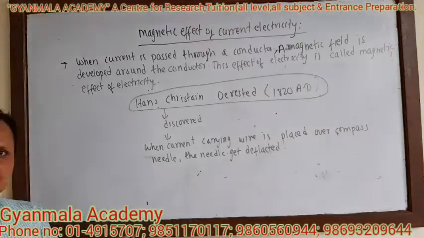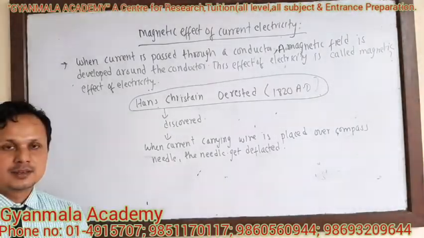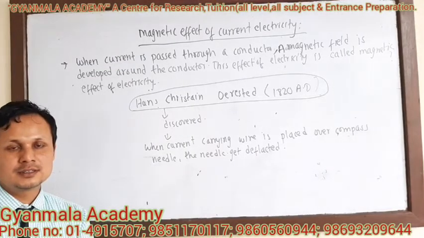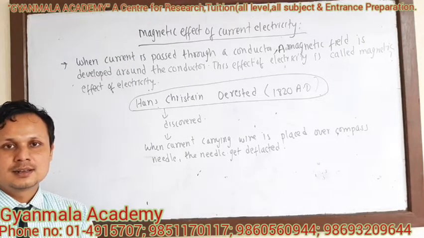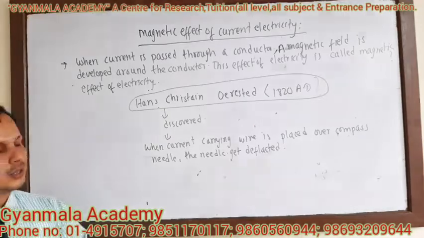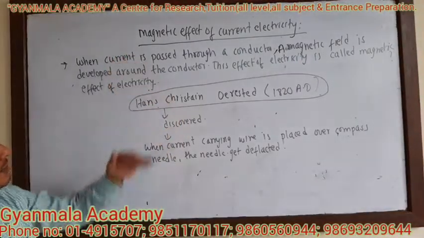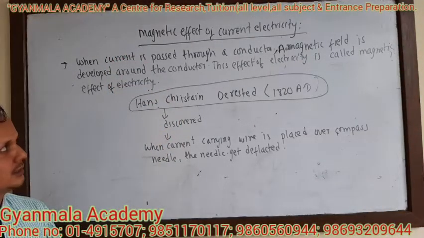And again, when he changed the direction of current, at that time he found the deflection of the compass needle in the opposite direction. So, he was the first person to find the magnetic effect of current electricity. Electromagnet.